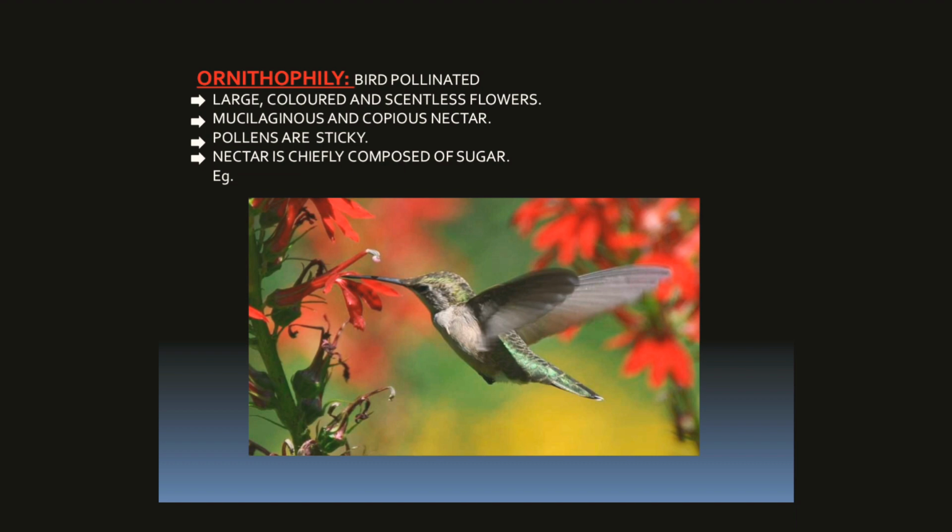In this case, the flowers are odorless except a few. Corolla are tubular, cup shaped or funnel shaped, and pistil and stamens project beyond the perianth. A large quantity of pollen and nectar is produced by these flowers.